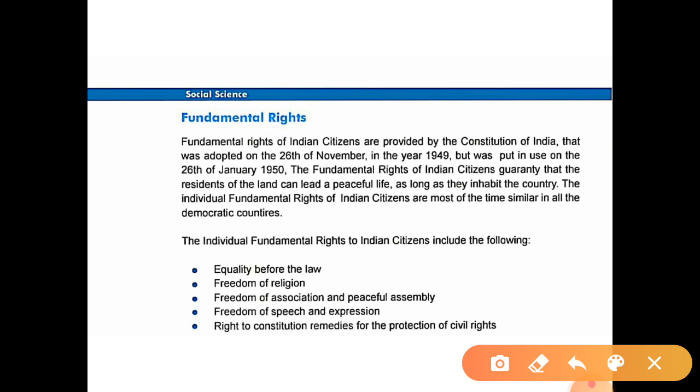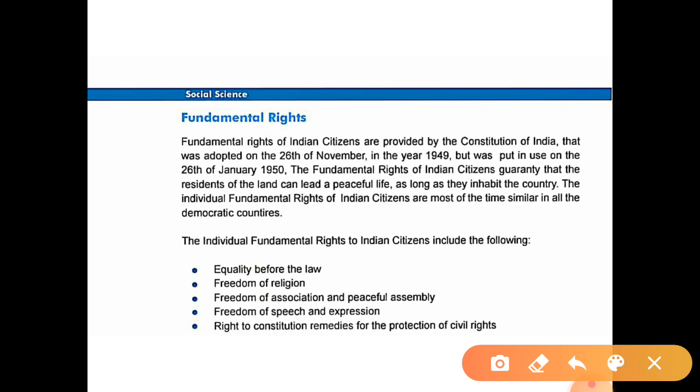So the fundamental rights of Indian citizens guarantee that the residents of the land can lead a peaceful life as long as they inhabit the country. Which means these fundamental rights guarantee the people living in India a peaceful life as long as they live in the country.